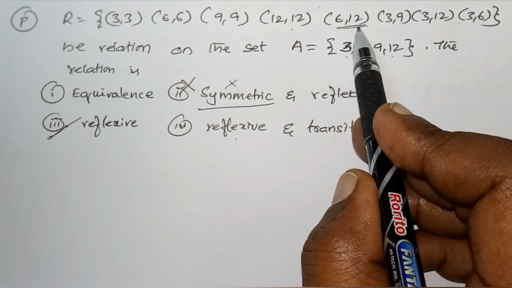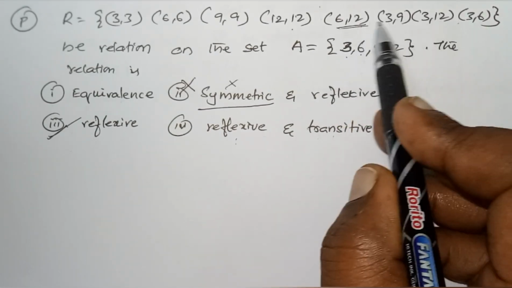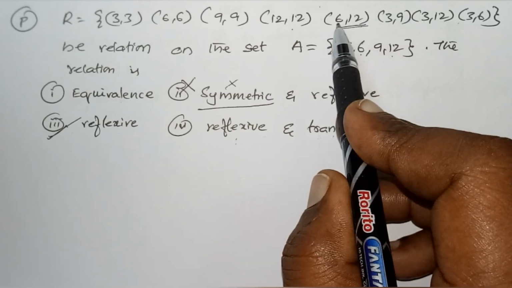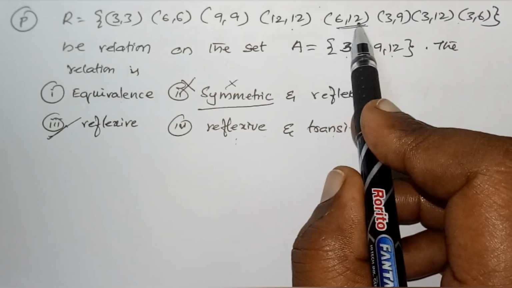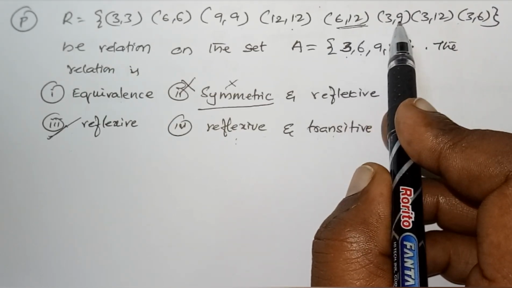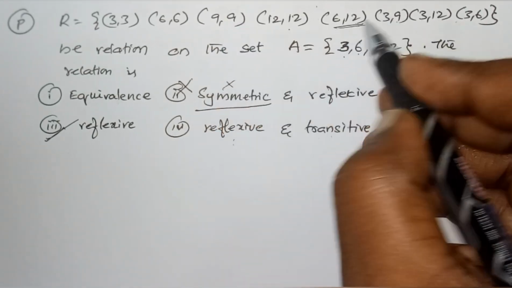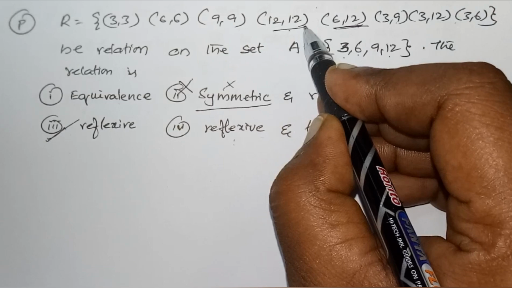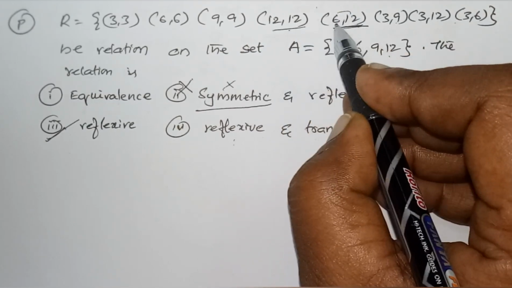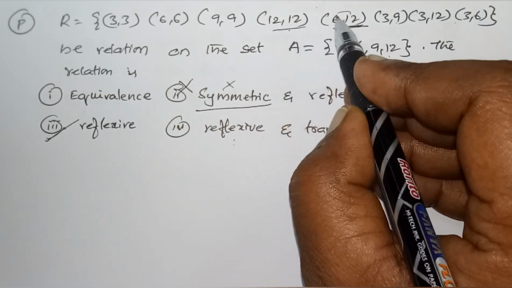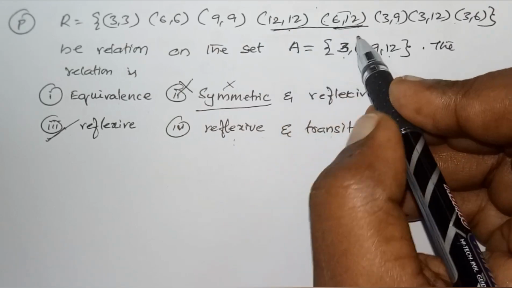Next, go for transitive. (6,12), (12,12), (6,12) is there. No problem. (3,9), (9,9), (3,9). (A,B), (B,C), (A,C): it's satisfied.